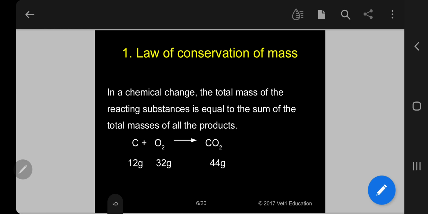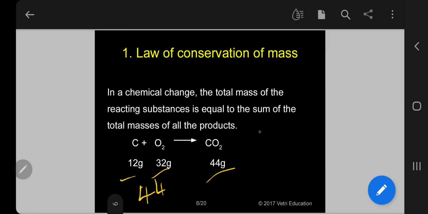Now, see here, I can take another example. In a chemical change, the total mass of the reactants is equal to total mass of the products, as I have already told you. So, in this case, carbon plus oxygen gives carbon dioxide. Carbon 12 gram, oxygen 32 gram, so 44 is the total. On the right side, carbon dioxide is 44.